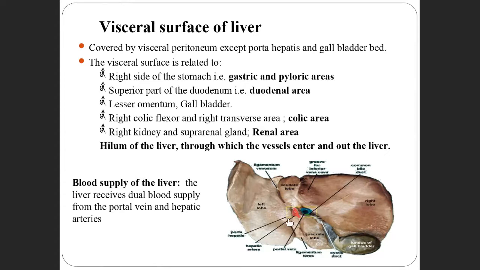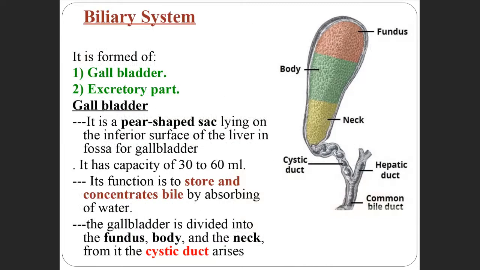Now this yellow square-like structure I am showing here is the hilum of the liver, where the structures enter and go outside, as we studied in the lungs. What is the blood supply? The blood supply of the liver is by the portal vein and the hepatic artery. Any doubts till now?